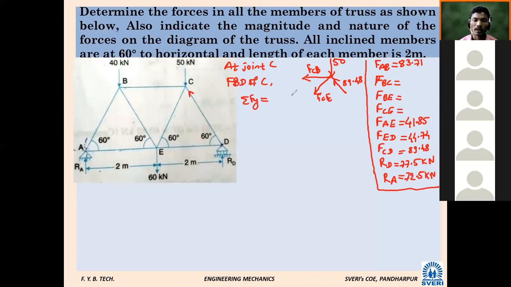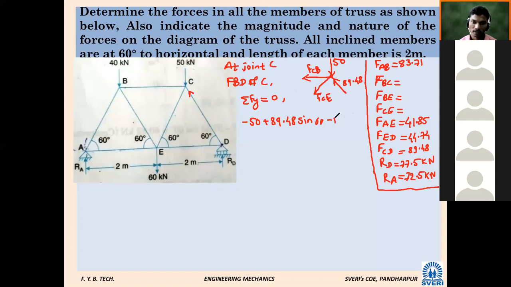Apply now summation Fy equal to 0. Summation Fy: 50 plus or minus? Minus 50. 89.48 plus or minus? Plus. 89.48 sin or cos? Sin 60. What about FCE, minus or plus?